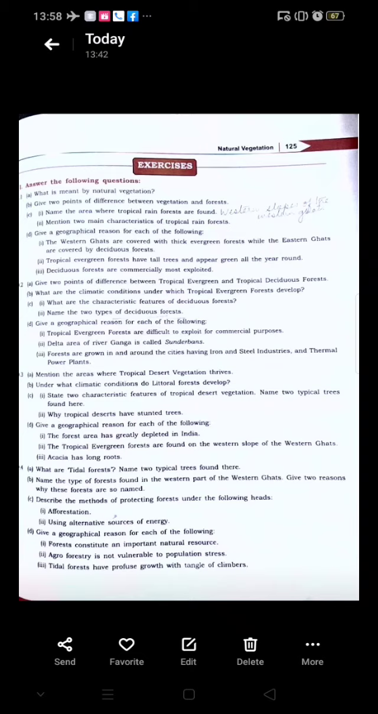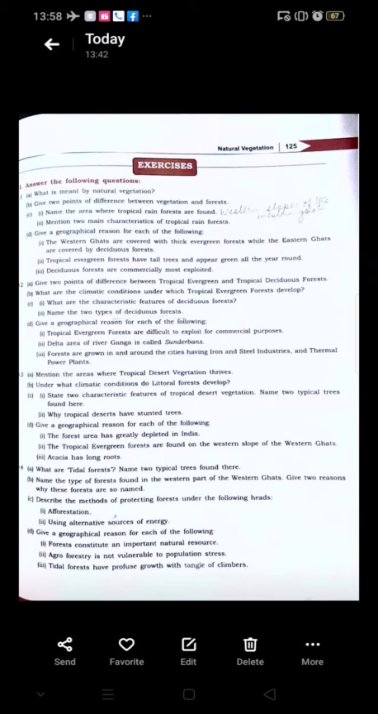Next, D2. Delta area of river Ganga is called Sundarbans because in the delta area of the river Ganga, the Sundari trees grow. As such, the name Sundarbans has been given.